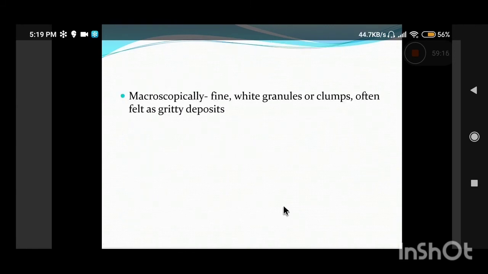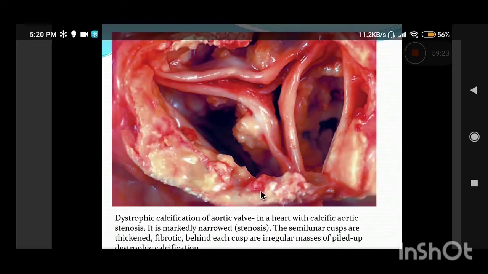And grossly, how does it appear? As fine white granules or clumps, which you feel as gritty on cut. You can see this photograph. This is an aortic valve, and this is a calcific aortic stenosis. It is markedly stenotic, the lumen is narrow, and these are the semilunar cusps. You can see they are very thickened, and you can see these whitish, gritty, irregular masses, which are basically dystrophic calcification because of the damaged and stenotic valve.